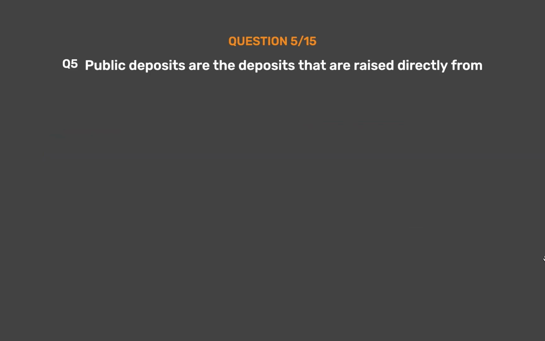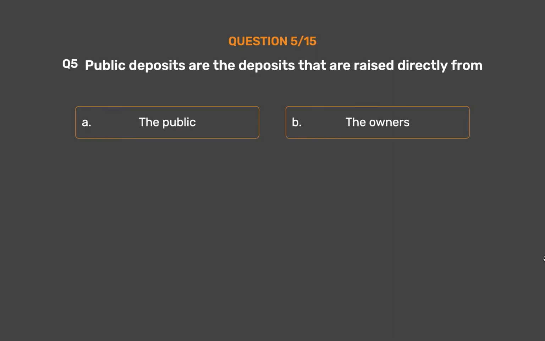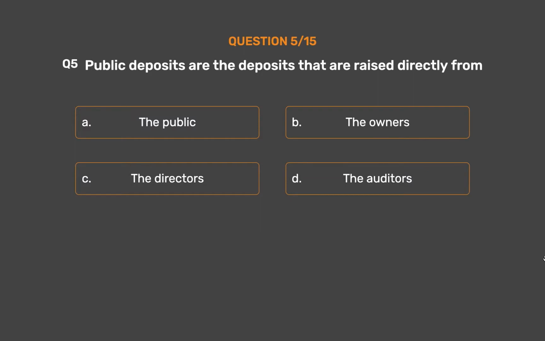Question number 5. Public deposits are the deposits that are raised directly from Option A. The public. Option B. The owners. Option C. The directors. Option D. The auditors.